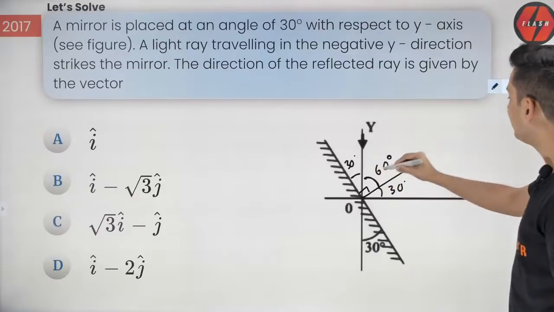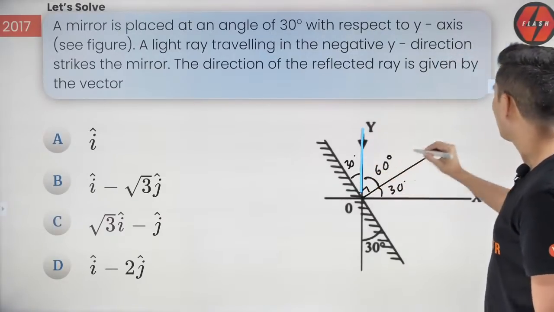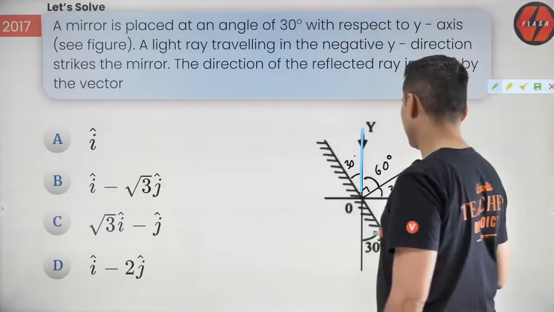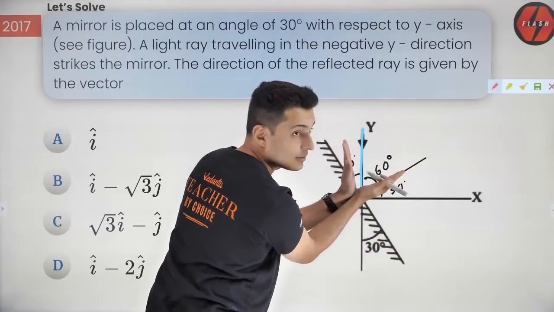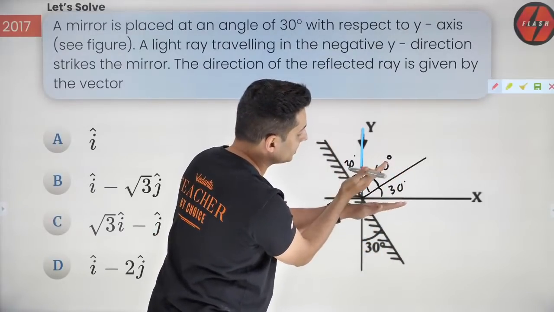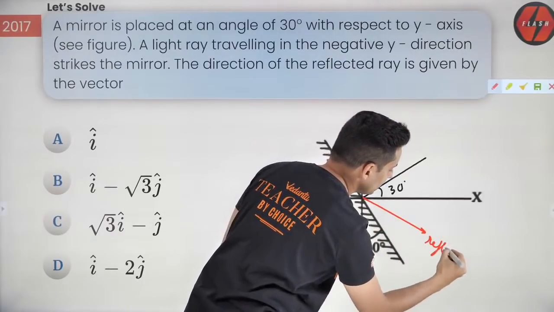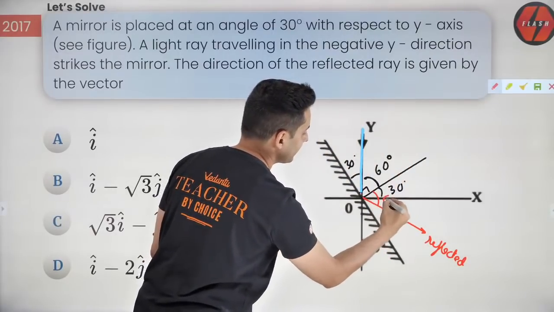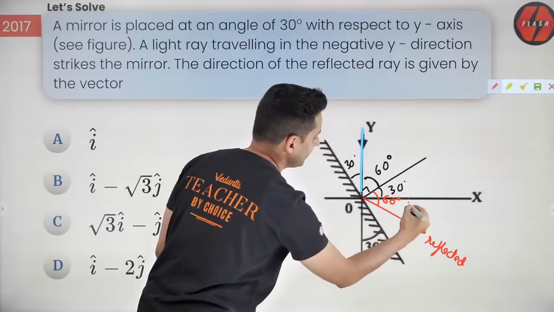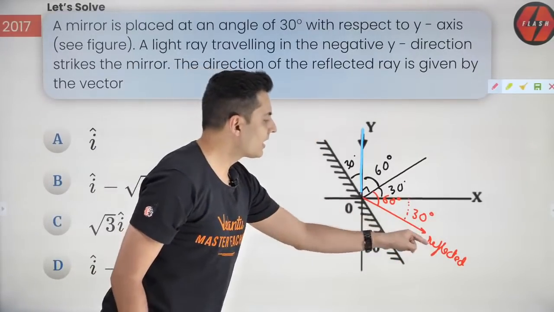Now this is nothing but your incident ray. What will happen? It will get reflected. If this is the angle of incidence, which is 60 degrees, the angle of reflection should also be 60 degrees. So it will get reflected over here. This is your reflected ray, which is also at 60 degrees. So that means this angle will be 30 degrees.